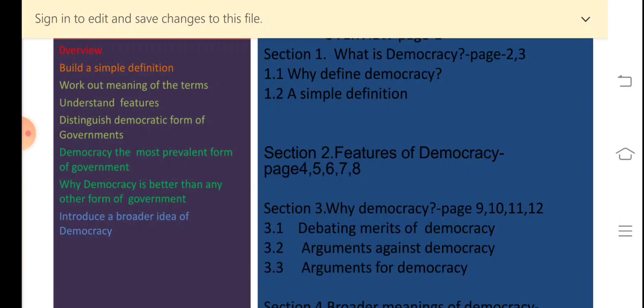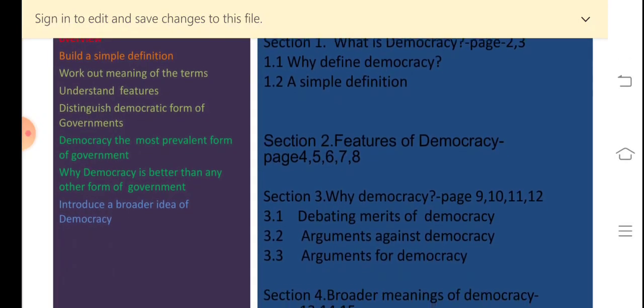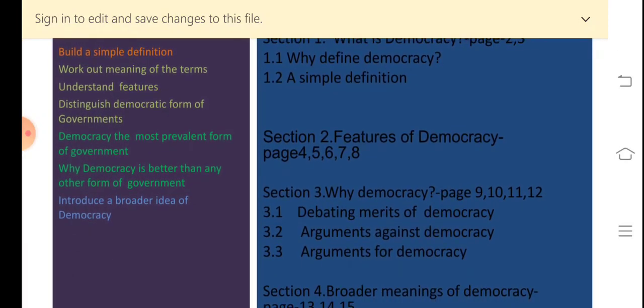And step by step we work out the meanings of the terms in this definition and we understand the 4 features of democracy. That will be in section 2 and in the different subsections we will be understanding the 4 features of democracy. After going through this chapter, we should be able to clearly distinguish a democratic form of government from a non-democratic form of government.